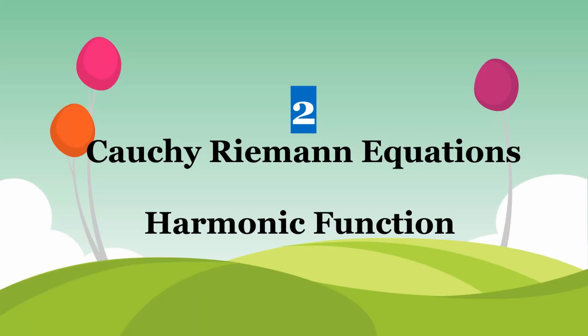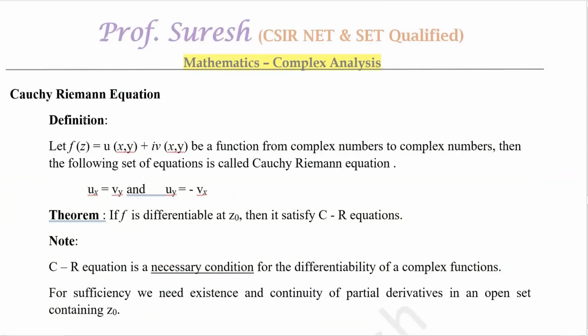2. Cauchy-Riemann equations. Harmonic function. So, the next important heading: Cauchy-Riemann equation. Definition: let f(z) = u(x,y) + i v(x,y). Here u and v are real functions in two variables, so that is why we are putting x and y. This f is a function from C to C. Then the following set of equations is called the Cauchy-Riemann equations: one is ux = vy and uy = -vx. Ux means ∂u/∂x.